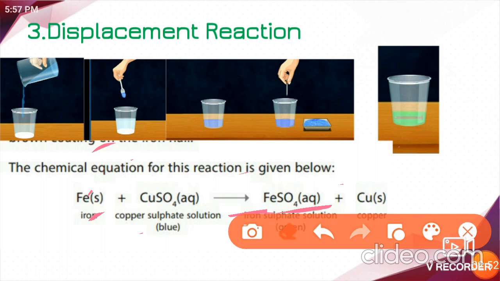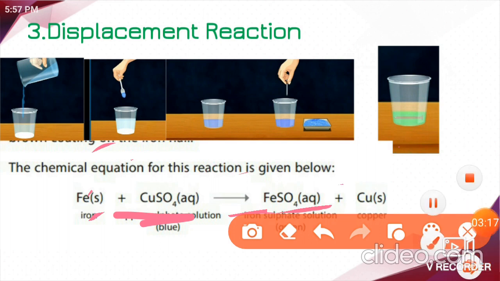Here copper is going to be displaced by whom? Iron. Just think that iron is more active or strong, so that iron displaces the copper here. Got it? Understood? Yes. This is what we call displacement reaction. Now you understood it? I hope you understood, right?